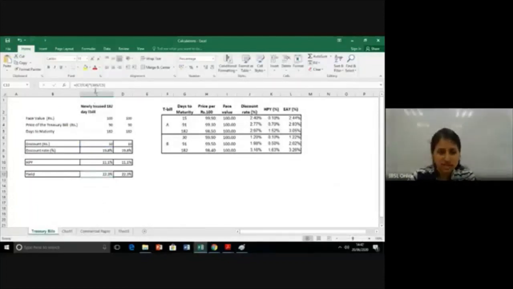So the same scenario, I'm copying it here. Remember, when the days to maturity decreases, the price of the treasury bill increases. If you can, just write it somewhere. Why? Because think of a rational investor. If you buy a 6-month treasury bill at 90, and now when time moves on, time to maturity is only about 3 months more. In another 3 months, you will get the face value.